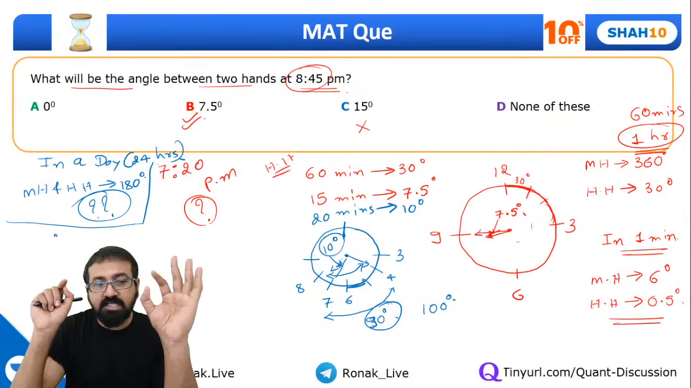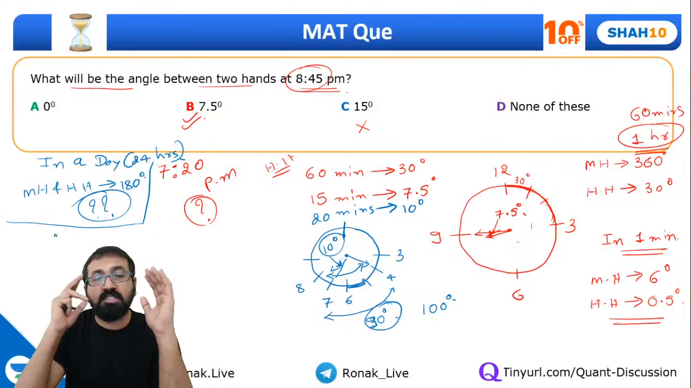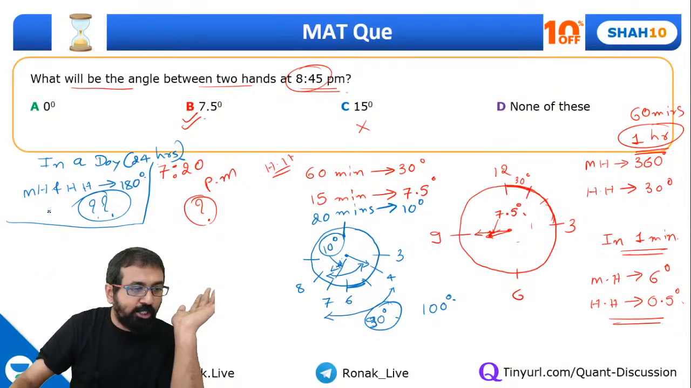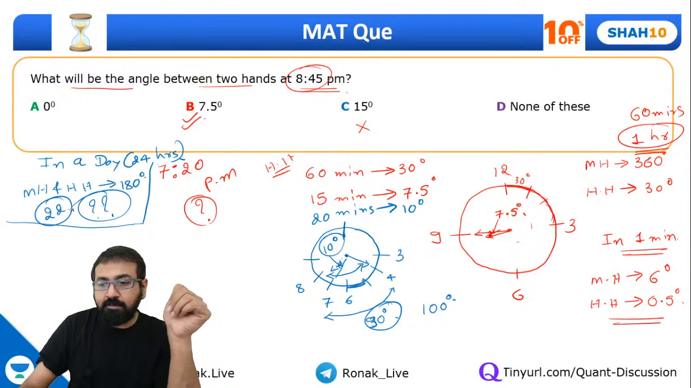So in 12 hours this angle becomes 180 degree for 11 times. So in 24 hours it will become 180 degree for 22 times. So answer is 22, correct. Are you all clear with this point, everyone?